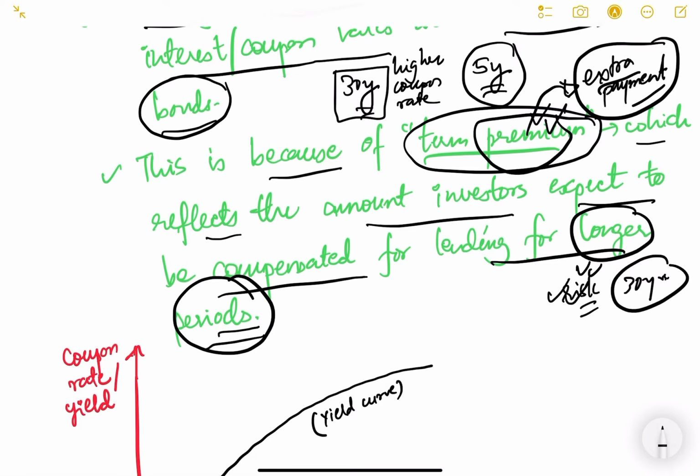आप लंबे समय के लिए पैसा दे रहे हो, 30 साल के लिए पैसा दे रहे हो. तो basically what is happening here, that because you are lending for longer period, your risk is also high. So anything can happen in 30 years. So that's why it is more risky. That's why if more risky, so you will ask for more returns. Okay, more coupon payments. So usually this is the case.